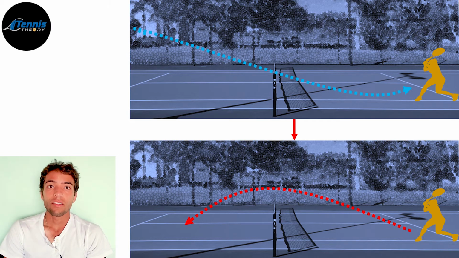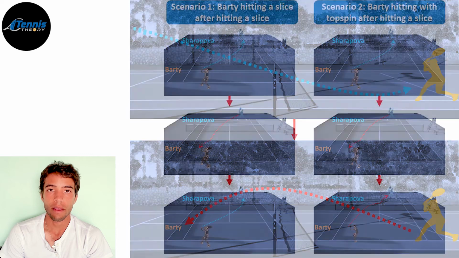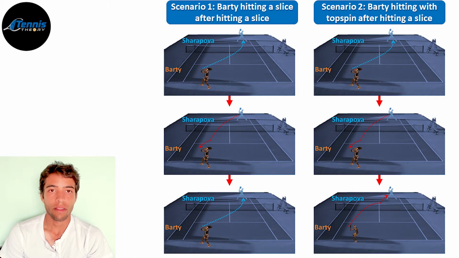Against Sharapova, this principle becomes very useful since one of Maria's strengths is the power and pace she has on both forehand and backhand. So, what I decided to do was to take a look at how Barty used the slice in this match. In particular, I took notice of which shot she used after hitting a low slice. Basically, I created 2 scenarios. The first one was Barty hitting a slice after another slice. The second one was Barty hitting flat or with topspin after hitting a slice.